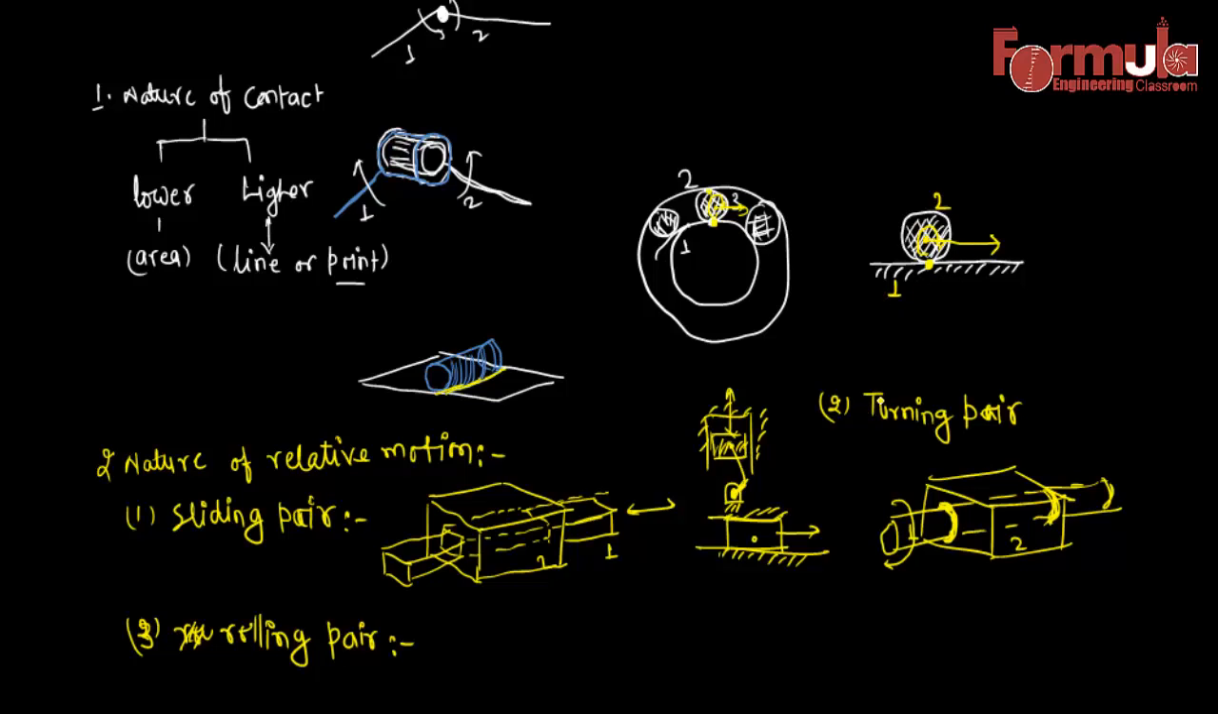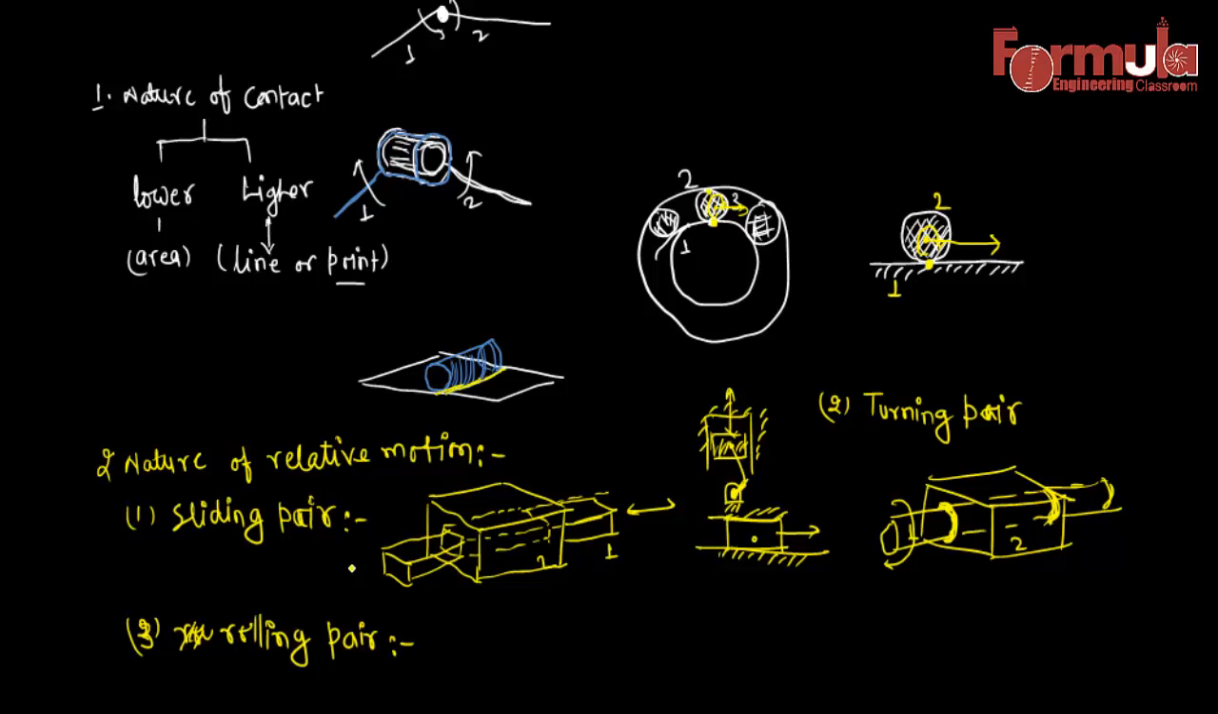There are so many other categories, like the screw pair. In that case, screw motion will happen. In the case of screw motion, there is translatory motion and also rotating motion. And there is also the spherical pairing system. In that case, the motion is spherical, or you can provide three rotational motions about all three axes. So there are so many cases in these categories.